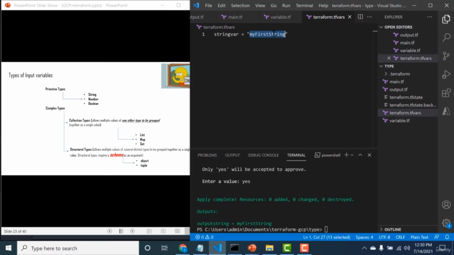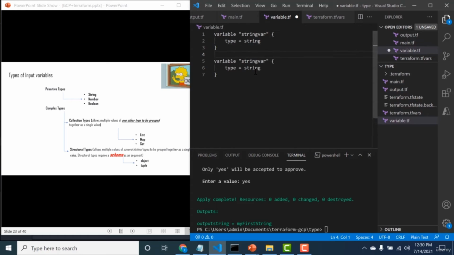That is myFirstString. So let's do the same and change it to a number now. I'll declare another variable, and this will be of type number.